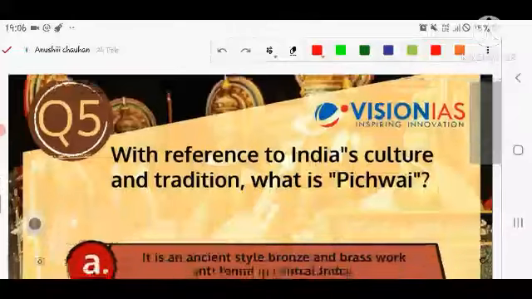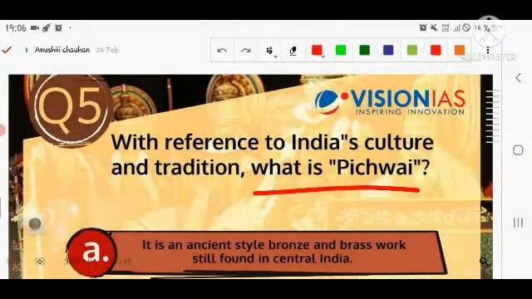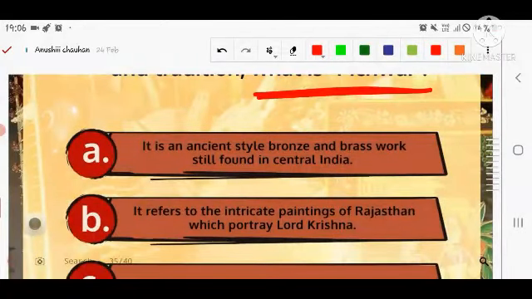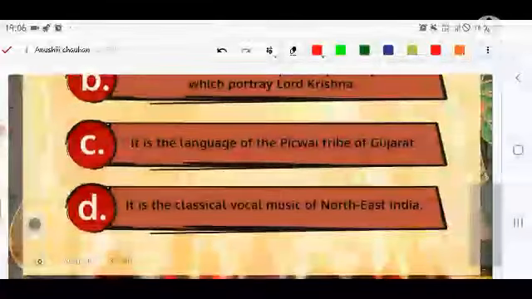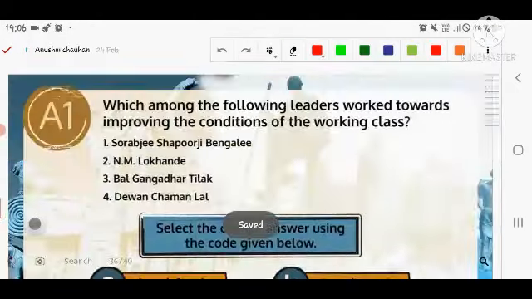I again repeat the question: which of the following is correct regarding Pichwai? Number first, it is an ancient style of bronze and brass work still worked in central India. Second, it refers to the intricate painting of Rajasthan which portrays Lord Krishna. Number third, it is the language of the Pichwai tribe of Gujarat. Number fourth, it is the classical vocal music of Northeast India.